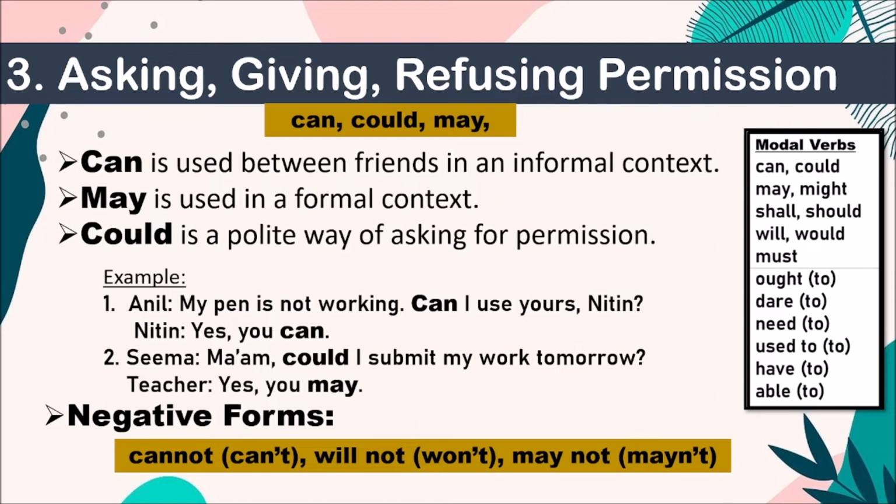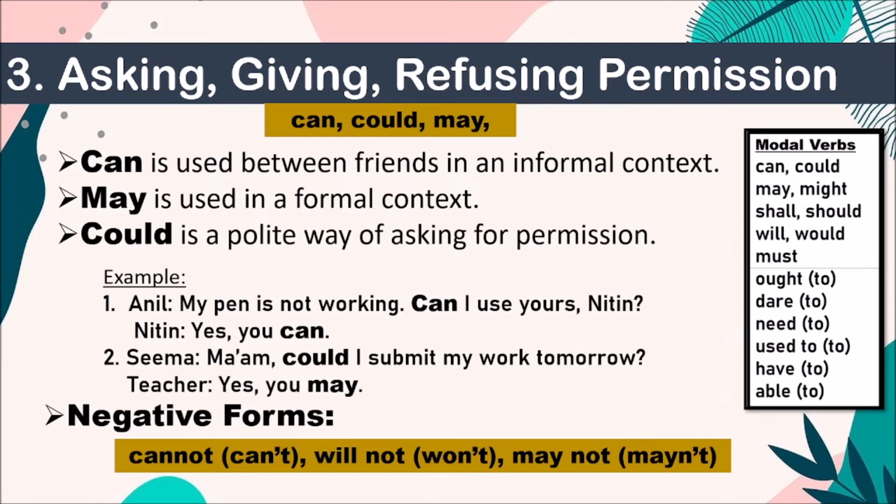कैन का मतलब भी सेम है, कुड का मतलब भी सेम है, मे का मतलब भी सेम है, बट which one to use when is the question of the hour over here. So when you are asking permission, you should see to it that you ask in the context. Informal है situation या formal है, तो मम्मी के पास जाके मत पूछो could you and sorry may I and things like that. Mama will start laughing. Okay, so you can use can with your family members and all, but in a situation where you really have to be very polite, you can use could. In a formal situation, you have to use a word may.